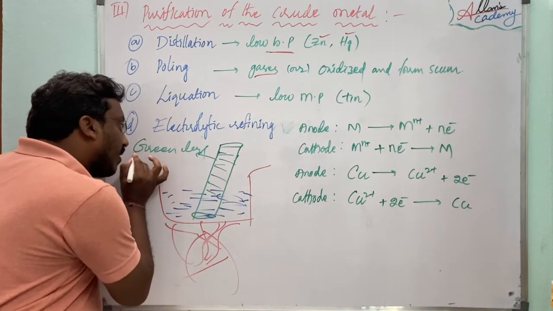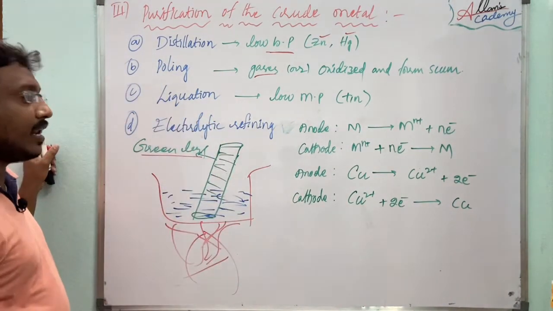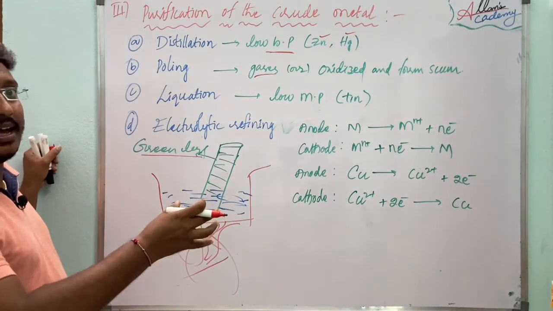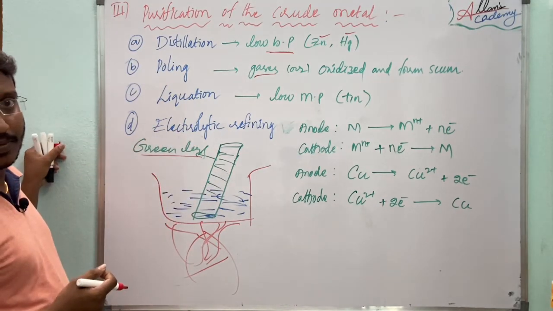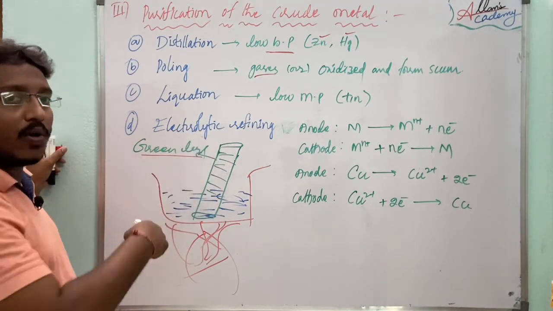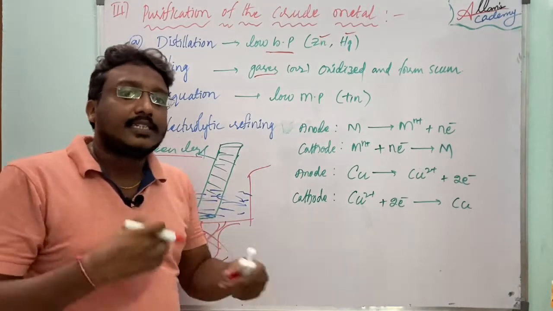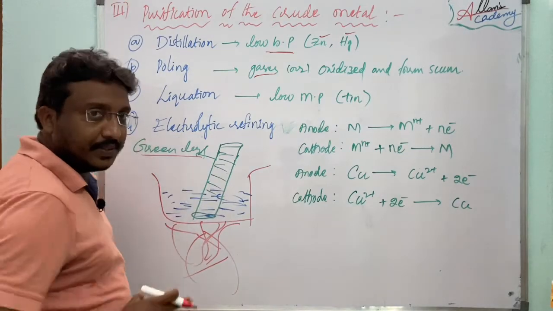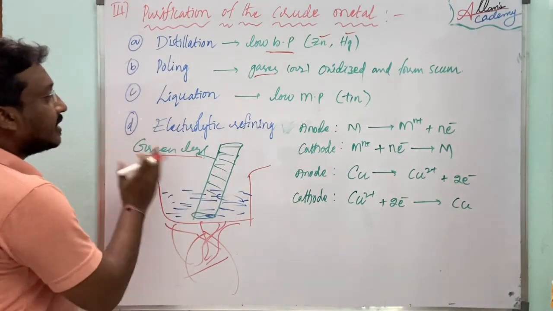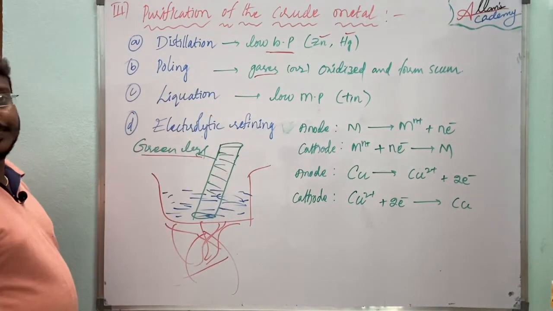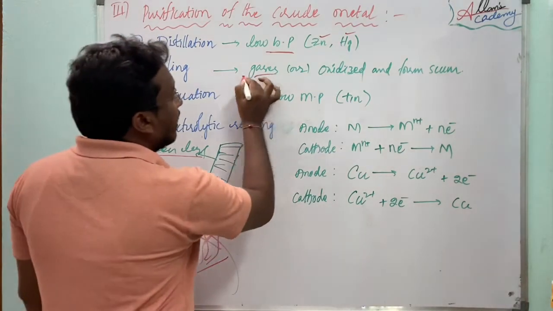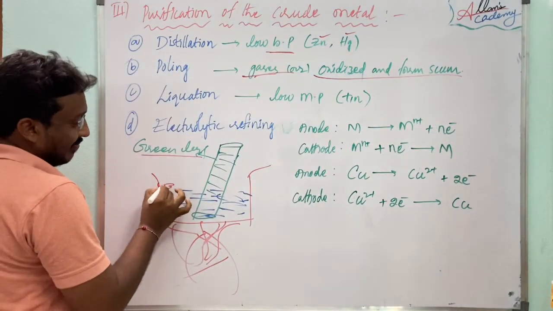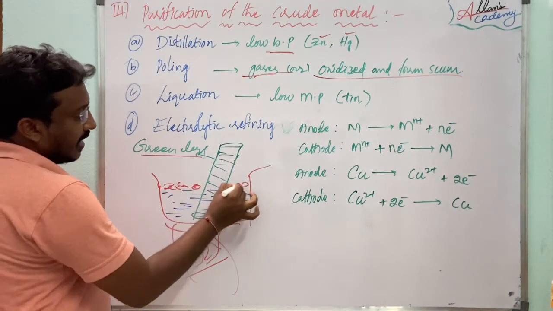Sir, why are we using green logs here? Only green logs. Why? Because the huge green logs can release gases when we are stirring with them. With the gases, the impurities can oxidize and they come out, either in the gaseous state or otherwise oxidized and form scum, or otherwise like slag.